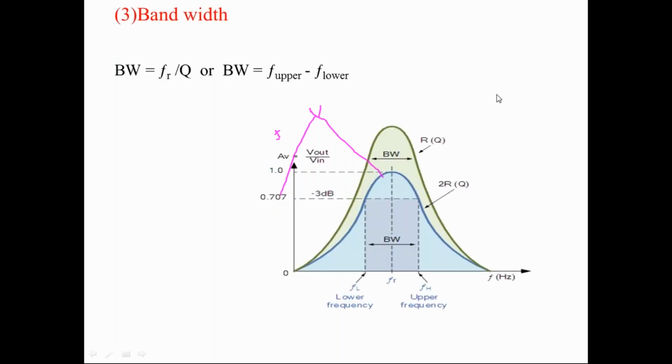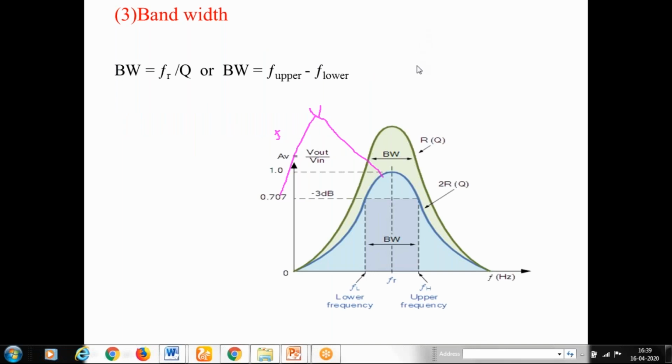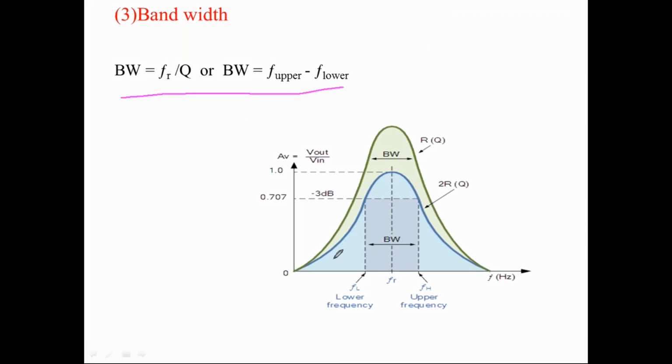Similarly, we will have the same concept of bandwidth here. The definition of bandwidth, the derivation of bandwidth, and its equations are all the same. The only thing is that in the case of parallel resonance we take the graph for the voltage curve, whereas for series resonance it was the current curve only.